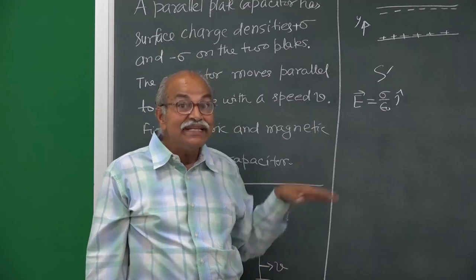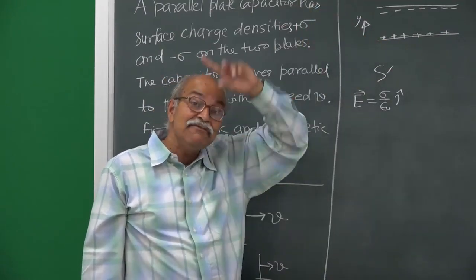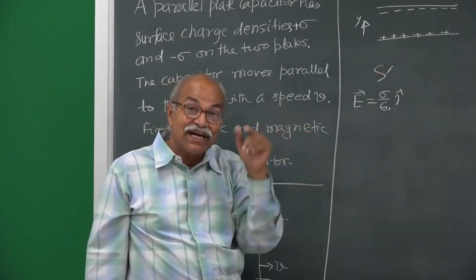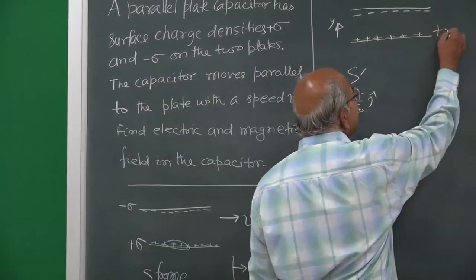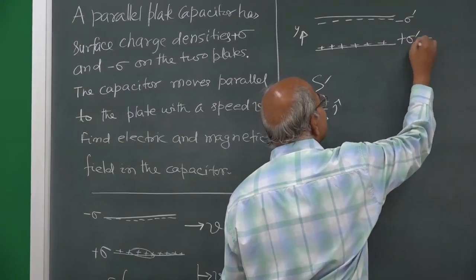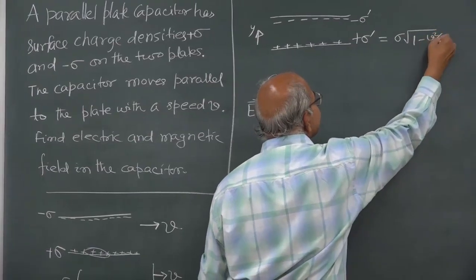So, the area will increase because of that length contraction phenomena, the area will increase and charge is same. So, the charge density will decrease. So, you will have plus sigma prime here and minus sigma prime here, and the sigma prime will be sigma times square root 1 minus v square by c square.